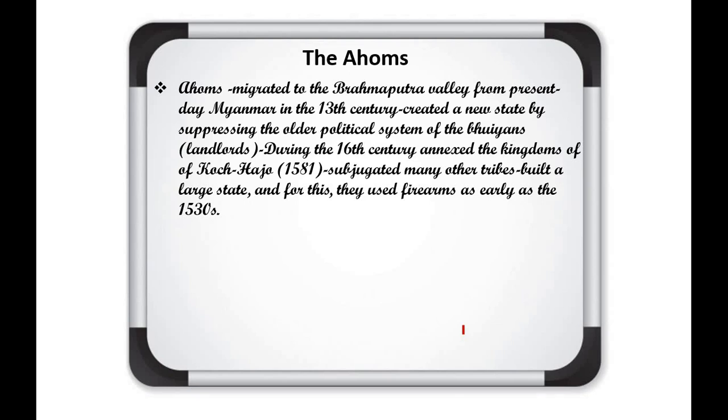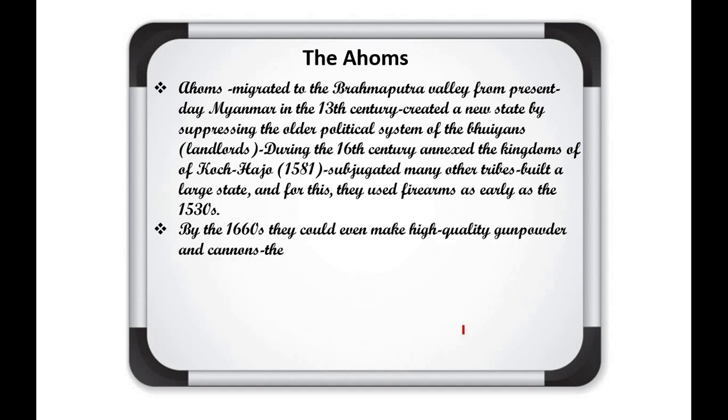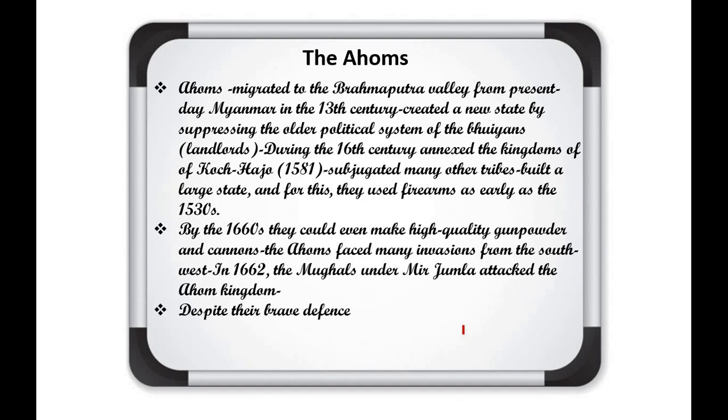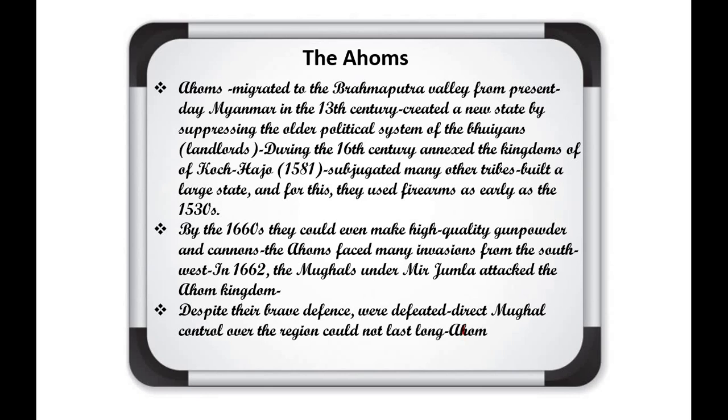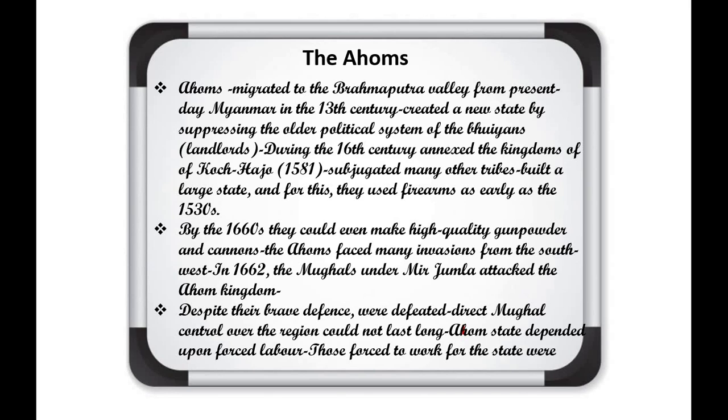That's why this community was never defeated completely, but many rulers, Mughal rulers also, attacked these communities. One of them was Mir Jumla, who attacked the Ahom kingdom, and despite their brave defense they were defeated. Direct Mughal control over the region could not last long. Ahom stayed dependent upon forced labor. Those forced to work for the state were called Paiks.